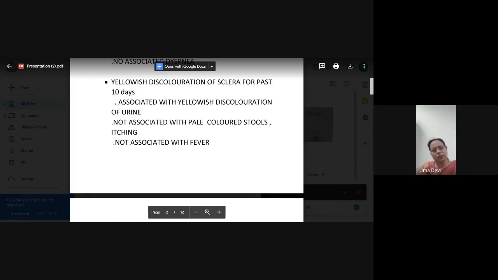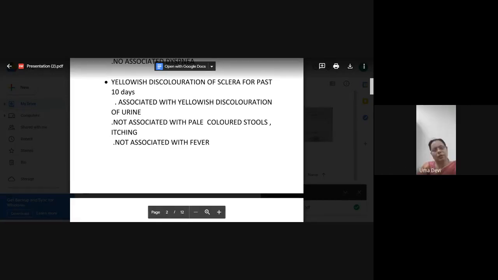Now, "associated with yellowish discoloration of urine" - I think high colored urine will be a better terminology. What do you mean by yellowish discoloration of urine? Even a concentrated urine will be yellowish only, no? So what are you trying to bring out with this history of pale colored stools or high colored urine? To differentiate between obstructive jaundice and hepatic cause.